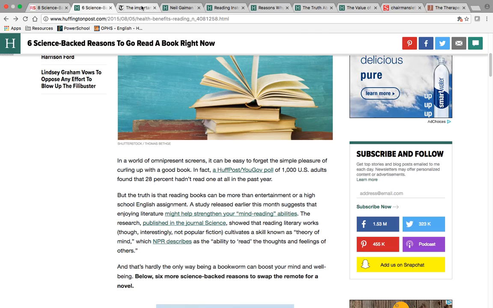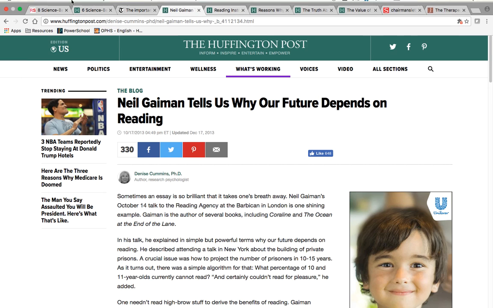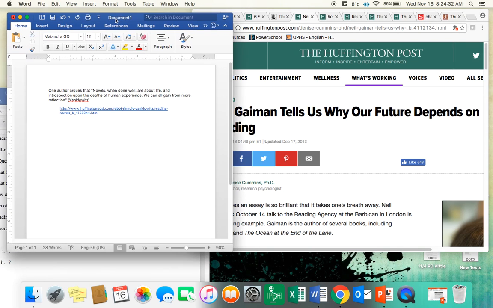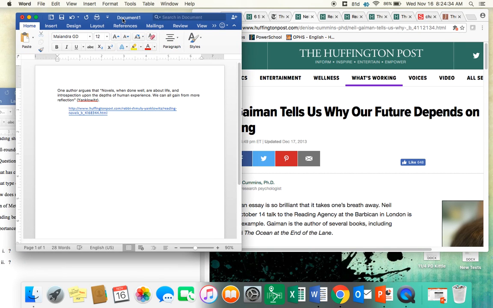All right, so I would look at each of these. And although you are only going to need to have 2 resources for your paper, I would suggest aiming for 4. Try to always aim for 2 or 3 more than you actually need in case one of them doesn't work, okay? Because sometimes you're not going to actually know what your paper is going to be about until you start typing it. So this is essentially how you go about doing your research for your paper, okay?